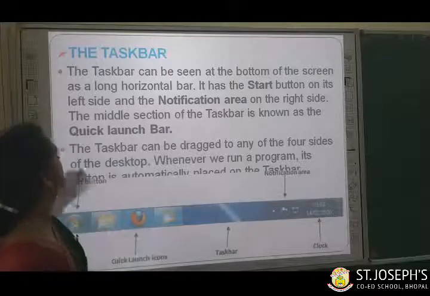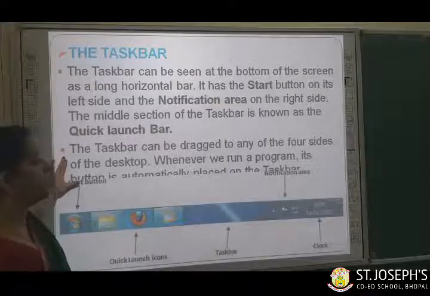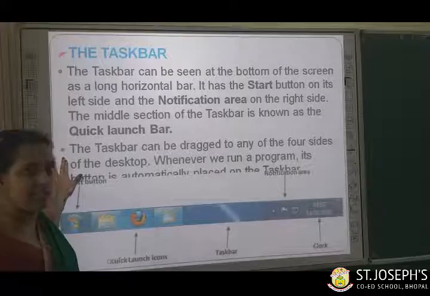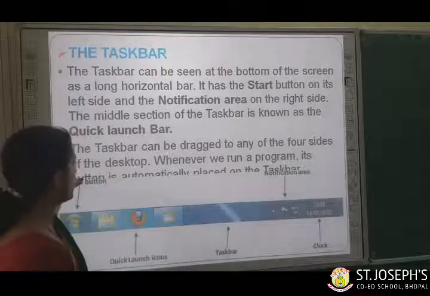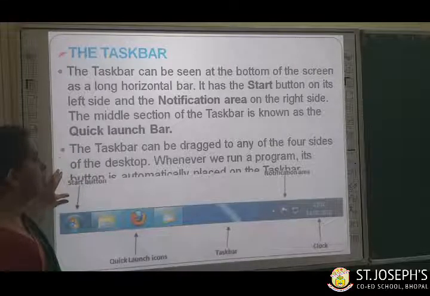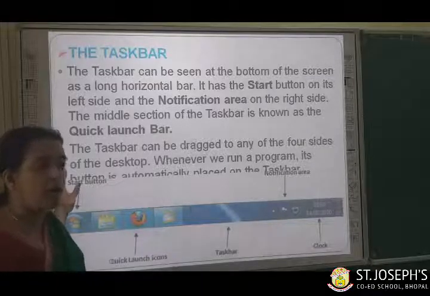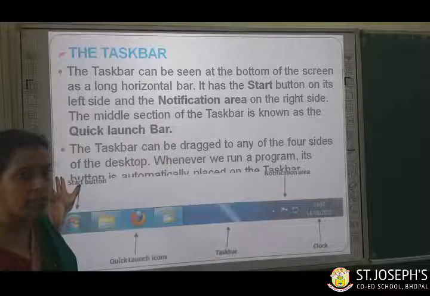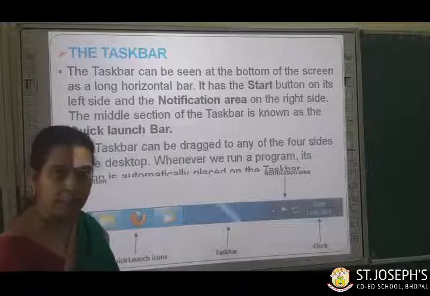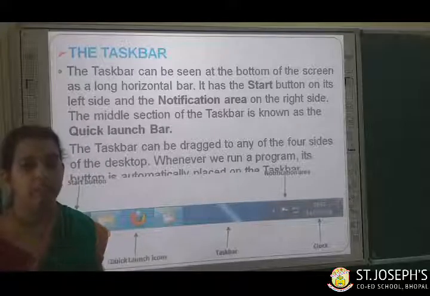Very good. Now, the taskbar can be dragged to any of the four sides of the desktop. So nice. You can take your taskbar to any of the four sides of the screen. Whenever we run a program, its button is automatically placed on the taskbar. Whenever you run any application, any software, its icon is automatically placed on the taskbar. As we have learned just now, Windows has so many good features.